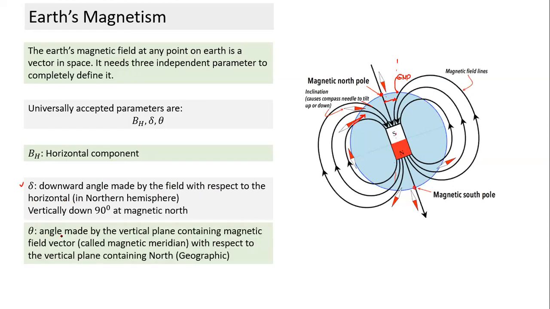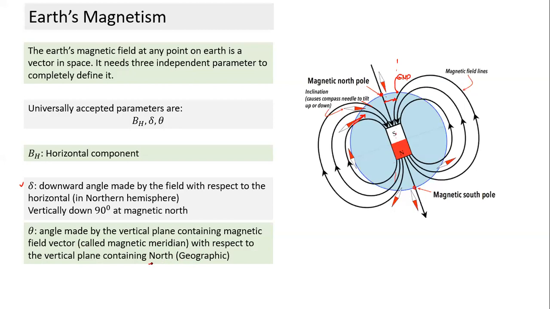And what is theta here? The angle made by the vertical plane containing the magnetic field vector. I'll come to that again. So this is called the magnetic meridian, and the other one is called the geographic meridian. In the next figure we'll try to understand what the magnetic meridian is. The geographic meridian is easy to define.